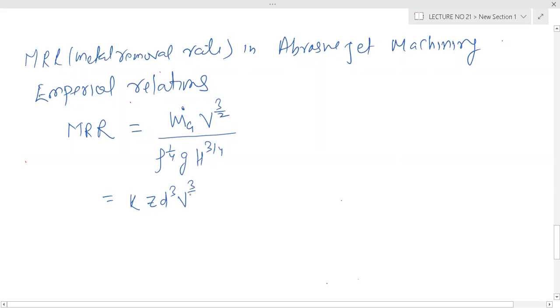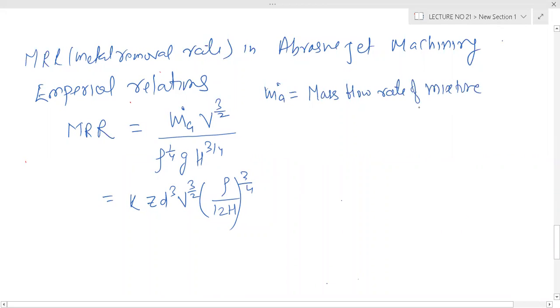So Ma is your mass flow rate of mixture. What does the mixture contain? Abrasive plus gas.